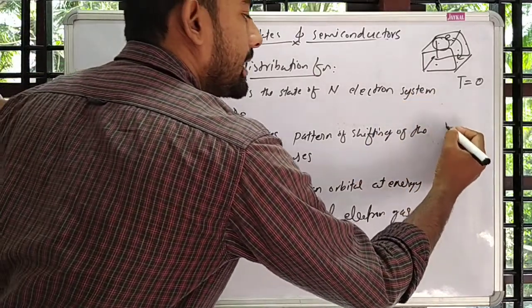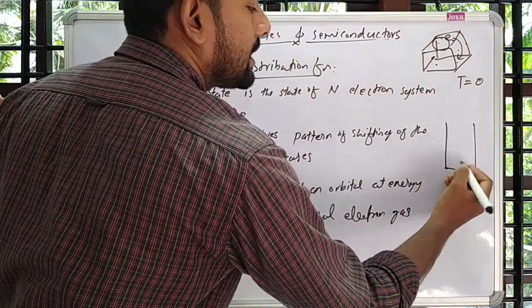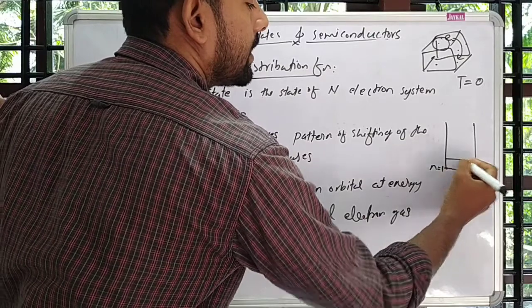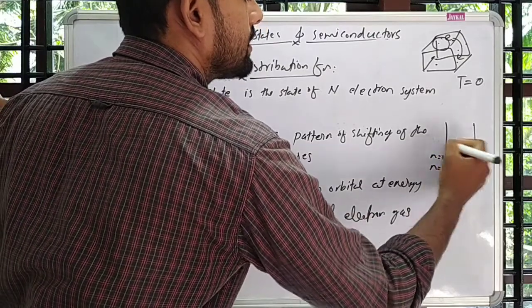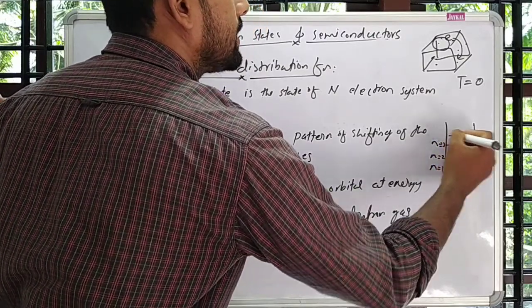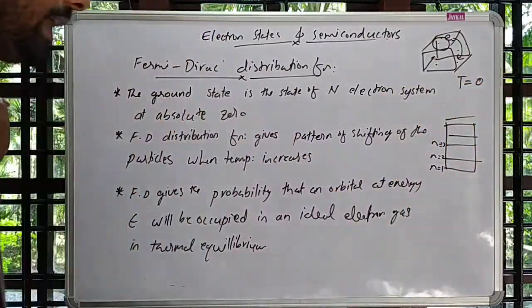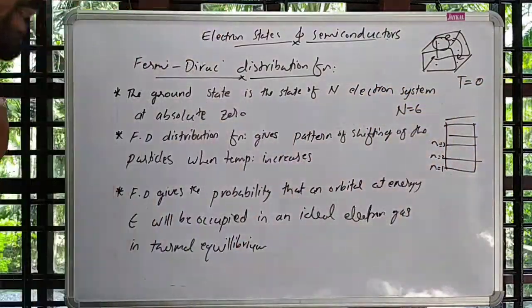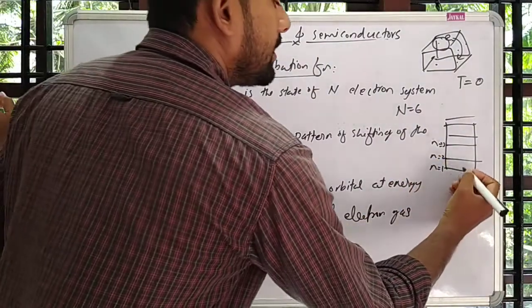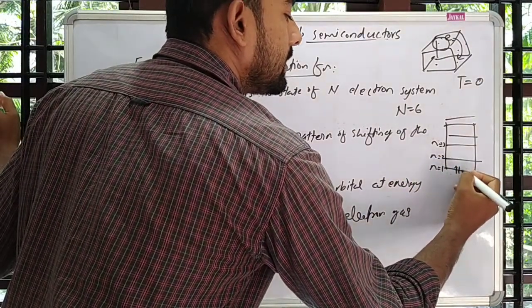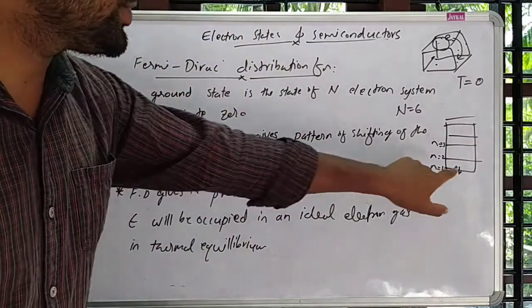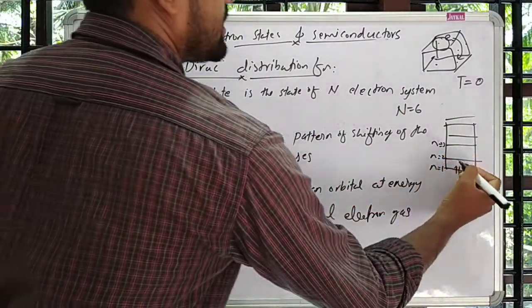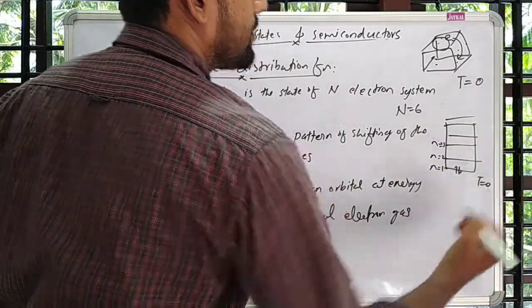If we draw the energy levels, this is n equal to 1, this is n equal to 2, this is n equal to 3, 4, 5, etc. If we take n equal to 6, the n equal to 1 level is occupied by 2 electrons with opposite spins at absolute zero temperature.